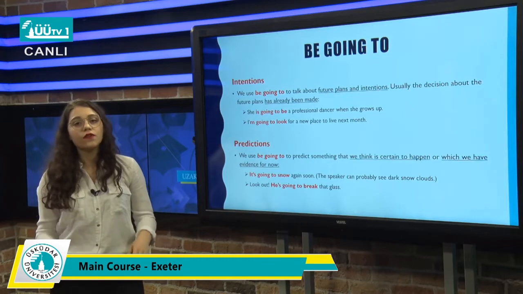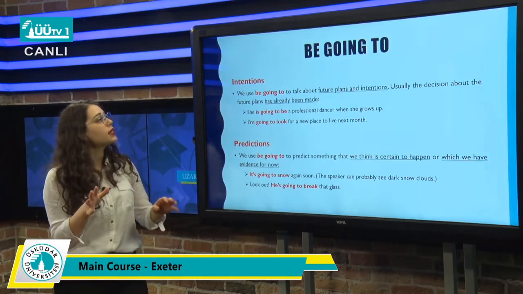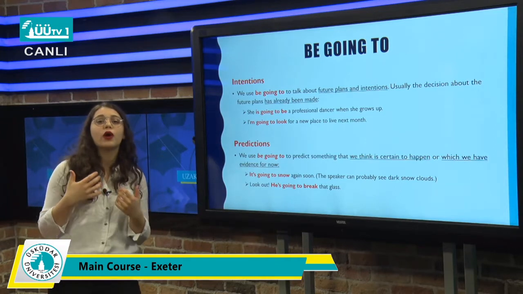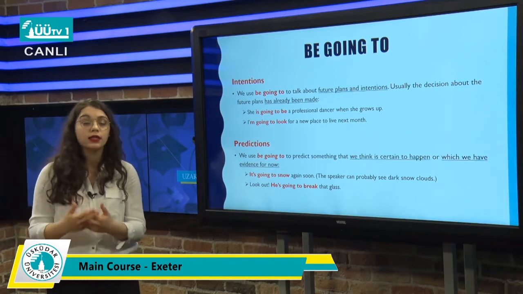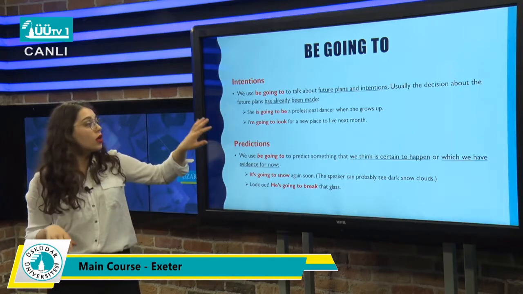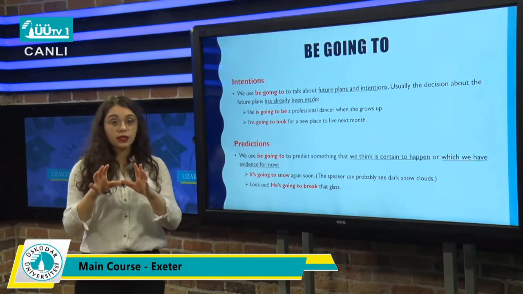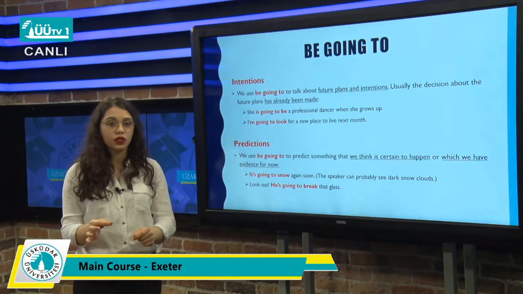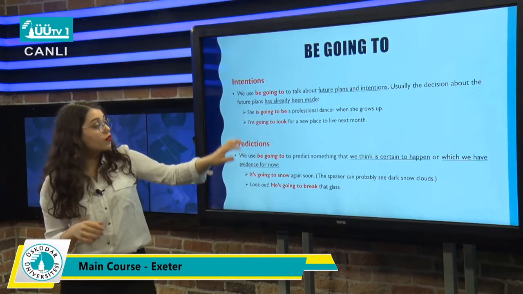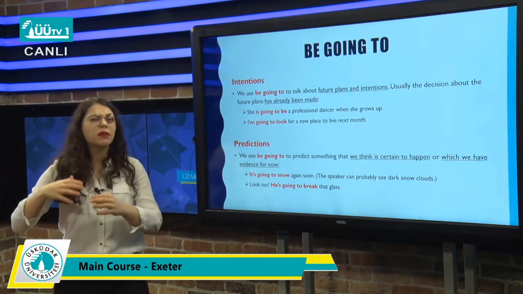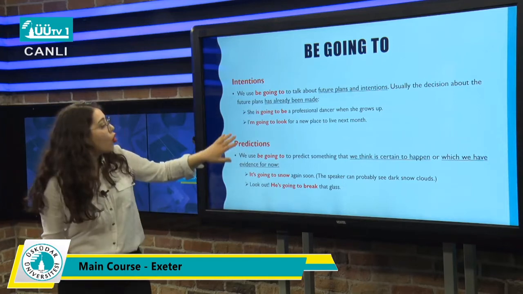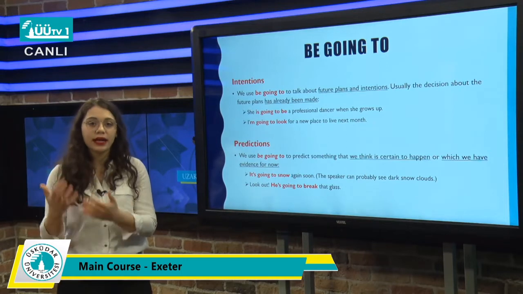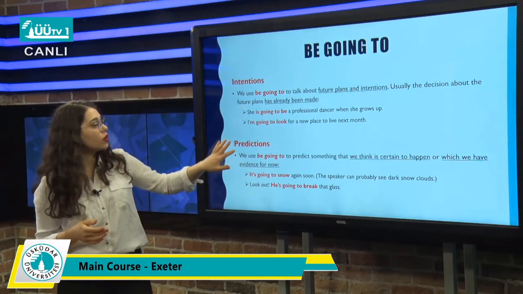And we have another form of the future, which is be going to. Where do we use be going to? When we're talking about our intentions or our plans, then we can use be going to. So when we're talking about the planned events or our intentions, we have to use be going to. Okay? Like, she's going to be a professional dancer when she grows up. So this is something that she's intended to do. Or, I'm going to look for a new place to live next month. So I am planning this, then I have to use be going to with it.